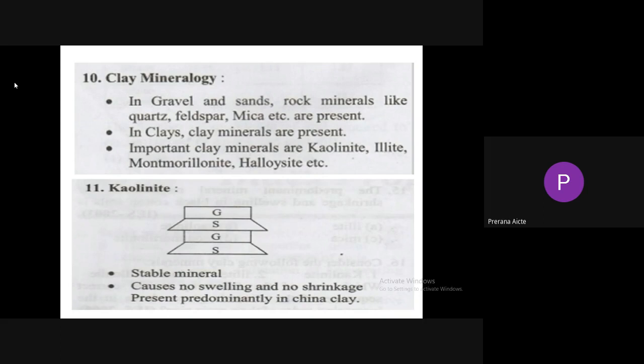This hydrogen bond does not allow the water to pass through the lattice structure of the clay mineral. That's why it causes no swelling and no shrinkage. Because of the hydrogen bond, the clay mineral is stable. Because of the strong hydrogen bond, it does not allow the water to enter into the lattice structure of the clay mineral. That's why kaolinite clay mineral causes no swelling and no shrinkage. So kaolinite clay minerals predominantly appear in China clay. China clay is used for making pots and dinner sets. So China clay consists of kaolinite clay mineral. It exhibits no swelling and no shrinkage.